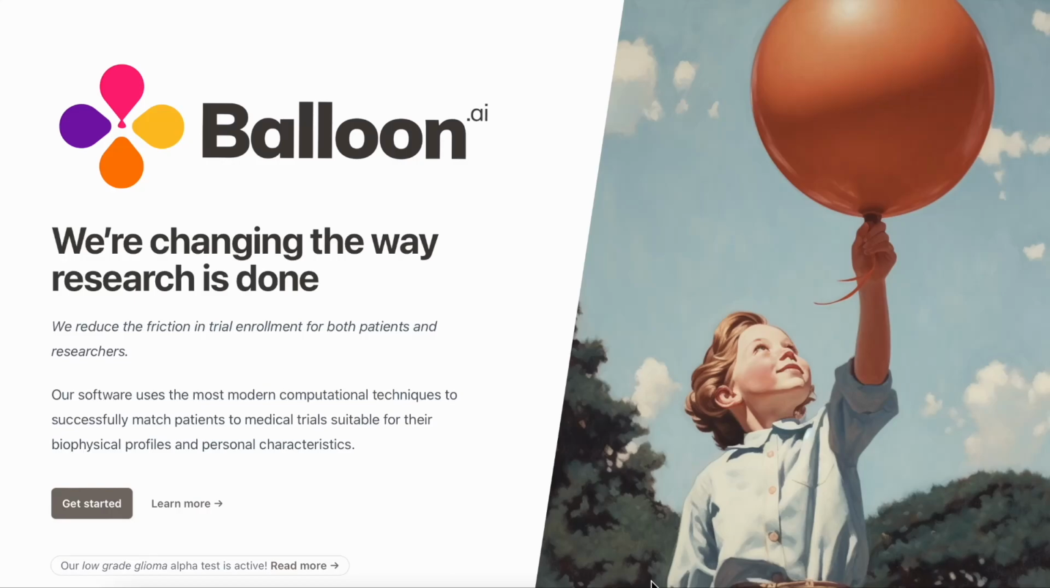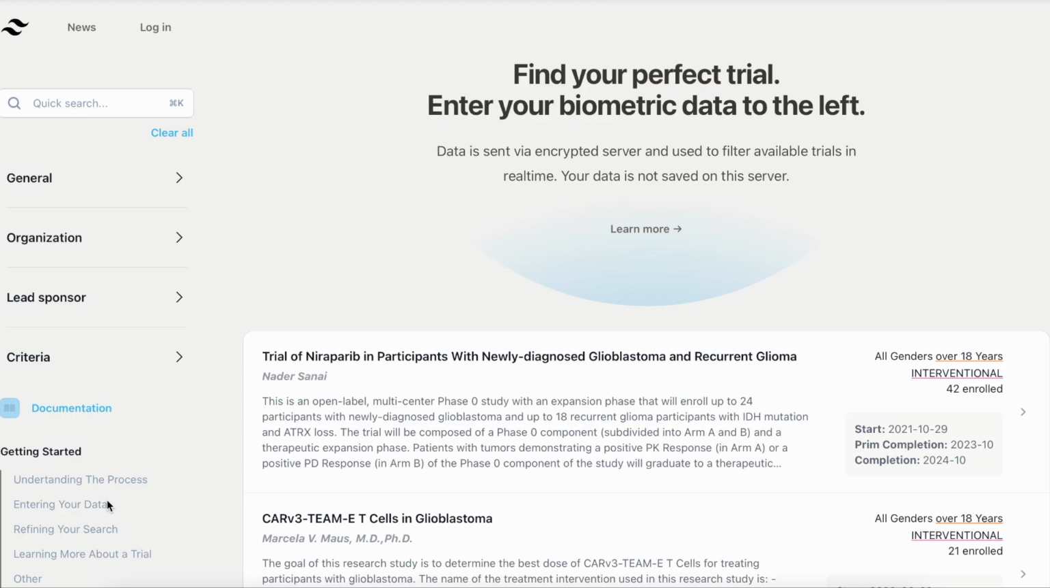Welcome to the Clinical Trials Locator site, which highlights clinical trials exclusively for people with glioma. In this video, we will show you how to use some of the search functionalities of this site. First, click Get Started to go to the main page.